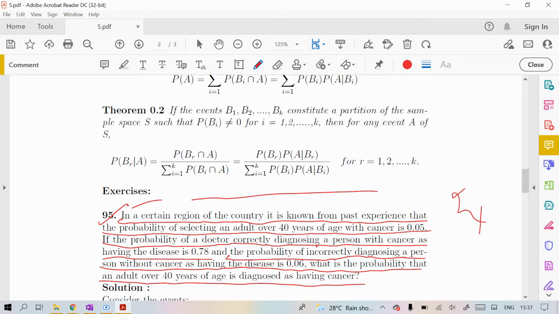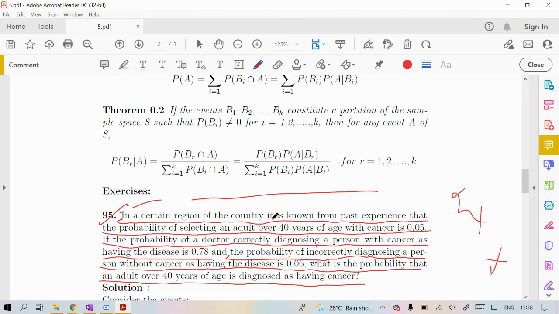So I think you might have understood the question, what they want to tell you. See, there are two partitions here. You read again. So what are the partitions? If you select one person randomly, they might have cancer or might not have cancer.